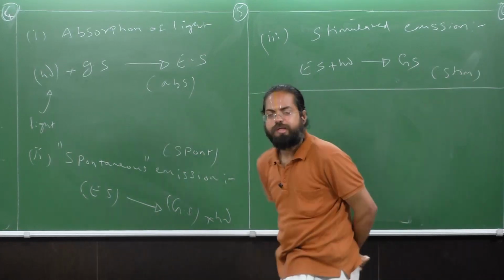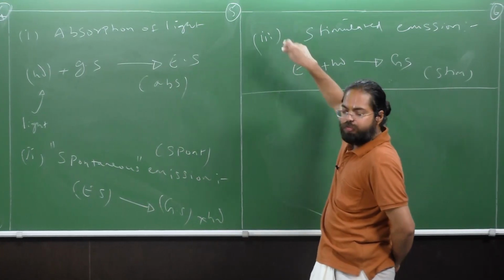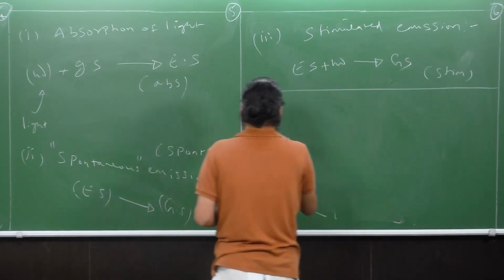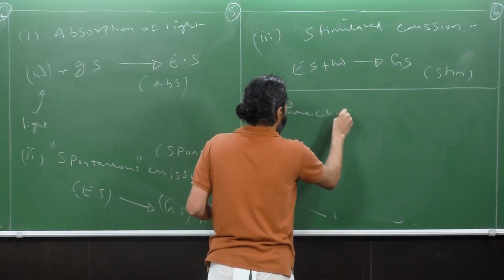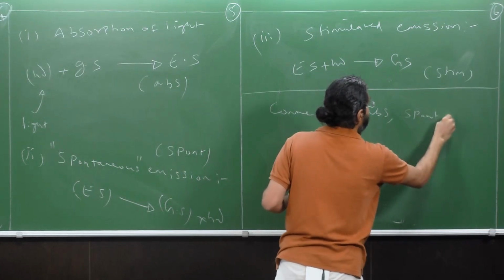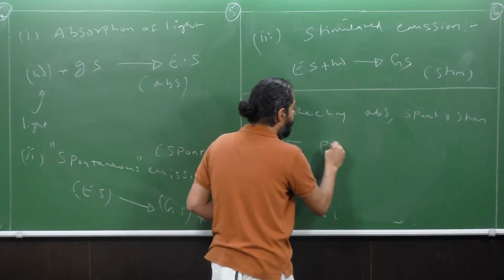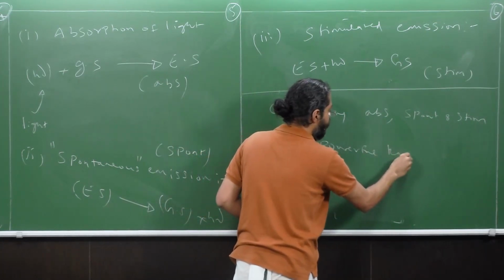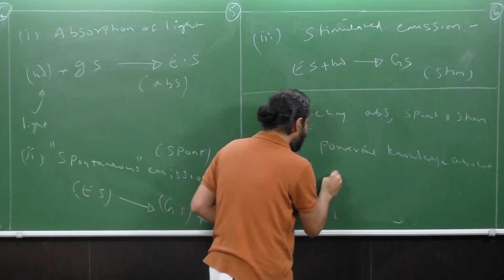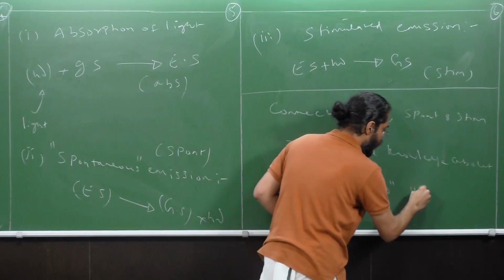Now, these three phenomena, that is absorption, spontaneous emission, and stimulated emission, connecting all these three, that is connecting abs, spont, and stim, is going to give us powerful knowledge about the intensities of spectral lines.